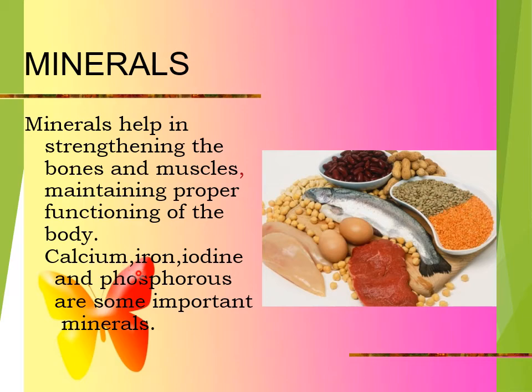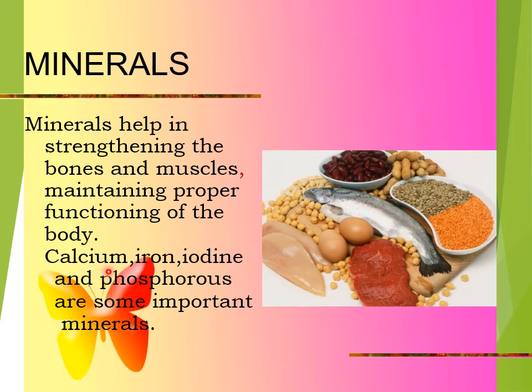Now the major minerals are what? Iron, calcium, iodine, and phosphorus are some important minerals which are needed by your body. Now, the food items from which we get minerals are green leafy vegetables, fruits, milk, egg, as well as salt. As I already told you, vitamins are essential for our body even in small quantities, so minerals are also required in small quantity, but they are essential for our body.